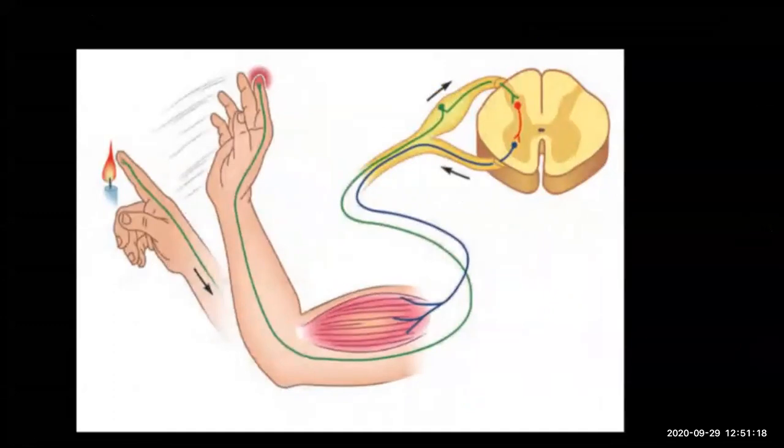Now you can see here the peripheral nervous system, which consists of cranial and spinal nerves, right? In the peripheral nervous system, there are cranial nerves which originate from the brain, and they are associated with various parts in the head, thorax, and abdomen. So in total there are 12 pairs of cranial nerves.